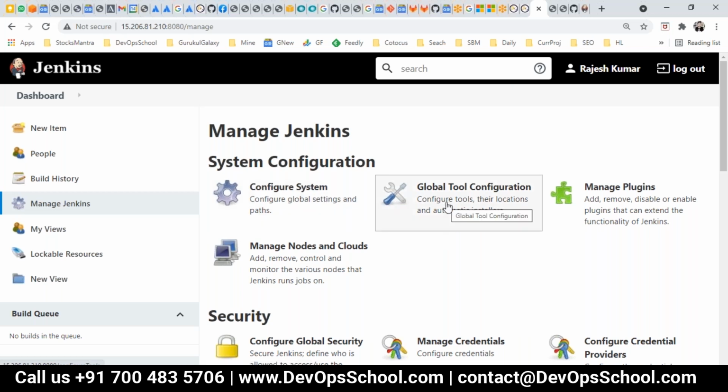Tools configuration you want to make, it is here. Configure tools and their location and automatic installers. You want to install, add, remove, disable, enable the plugins or extend the functionality of Jenkins, or you want to add more build servers.